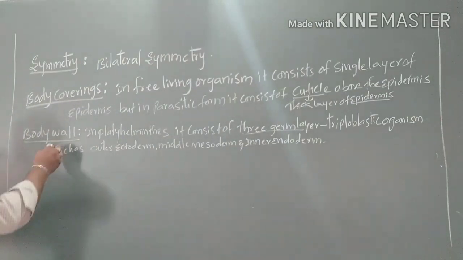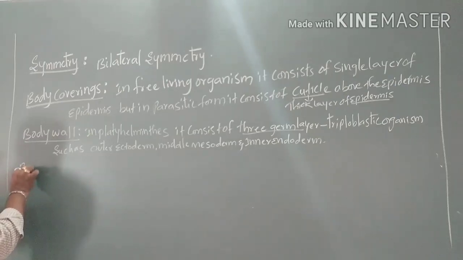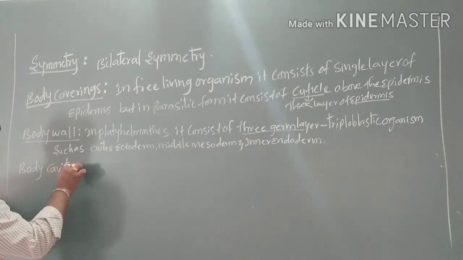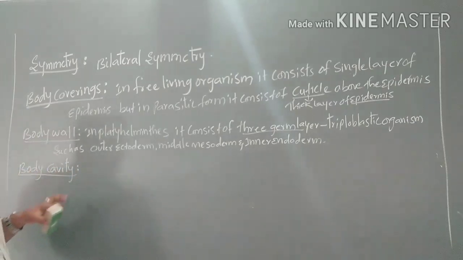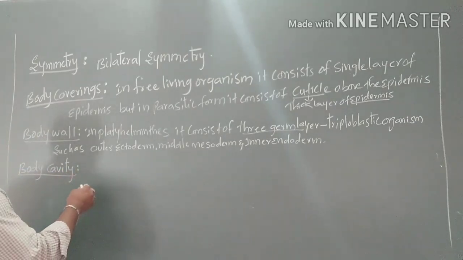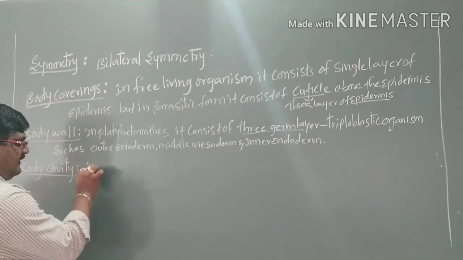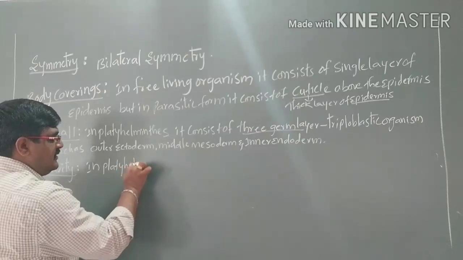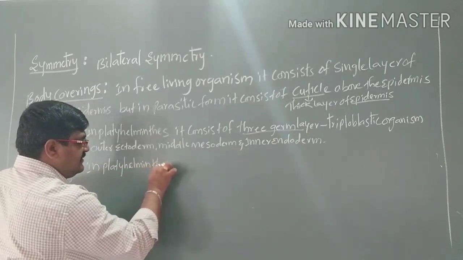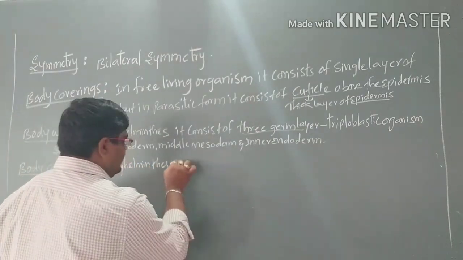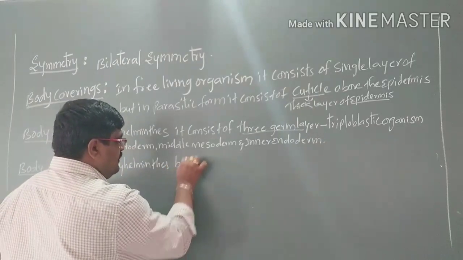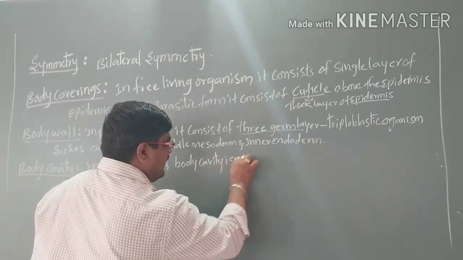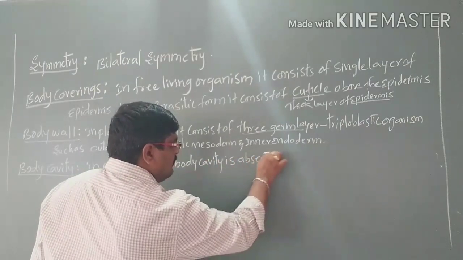Next, coming to the body cavity. The body cavity in Platyhelminthes shows that they are acoelomates. In Platyhelminthes, the body cavity is absent.